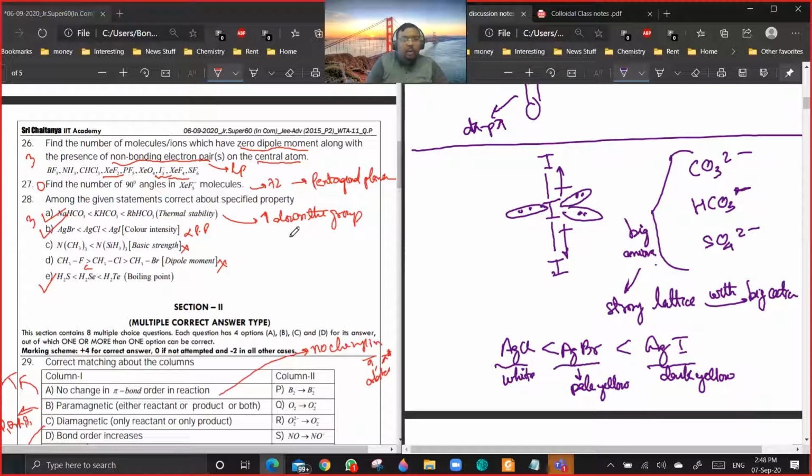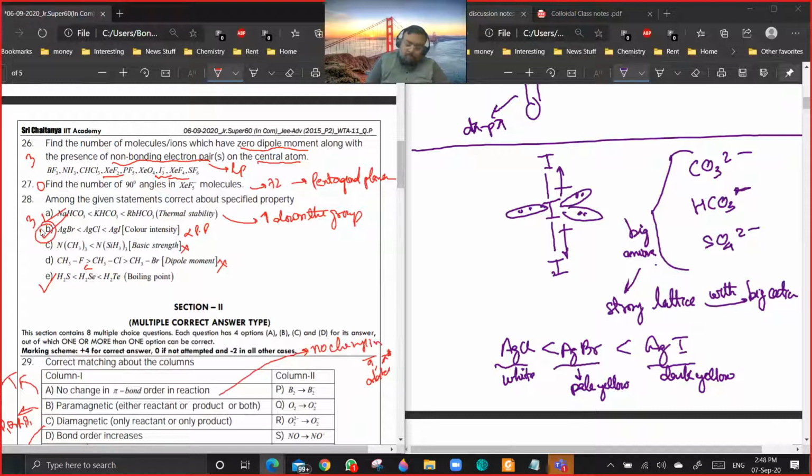They are asking correct or incorrect? Then it should not be correct actually. See, for halogens, down the group, color intensity increases.